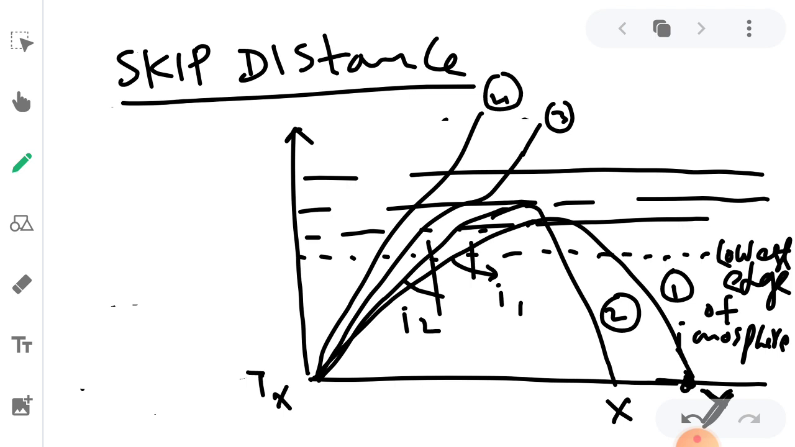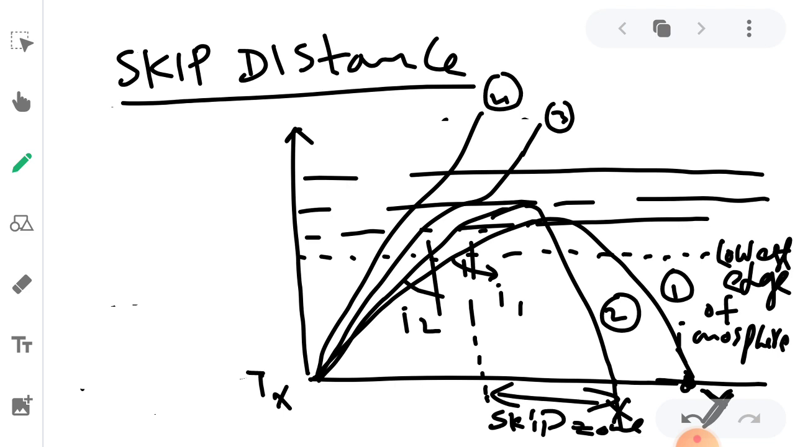And now what is this skip distance or silence zone? That is the region where no signal is received, up to the point where the reflected signal returns. This is called the skip zone or silence zone or dead zone. In this distance no signal is reflected back. Beyond this distance the signal will be reflected back toward the earth surface, and this skip distance is denoted by D.